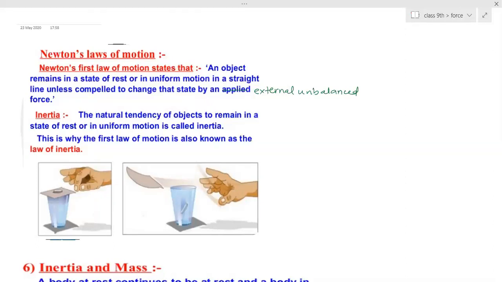Now, why does this happen? Why will the object remain in the state of rest? Although force is not acting, why is it compelled to do that? Why won't it move? Have you thought of it? Ma'am, if no external unbalanced force is applied on the object, the forces acting on the object are balanced. So only if we apply an external unbalanced force in one particular direction, the object will move.